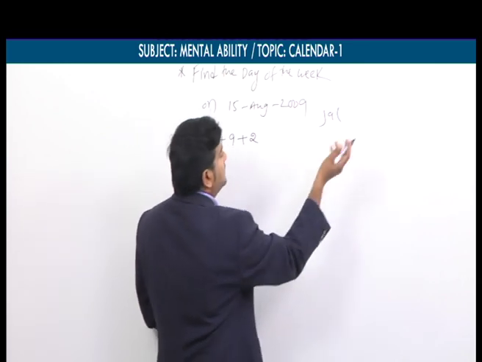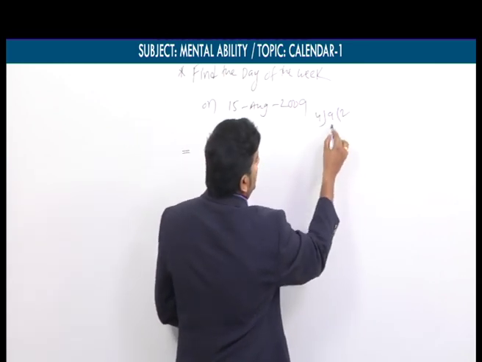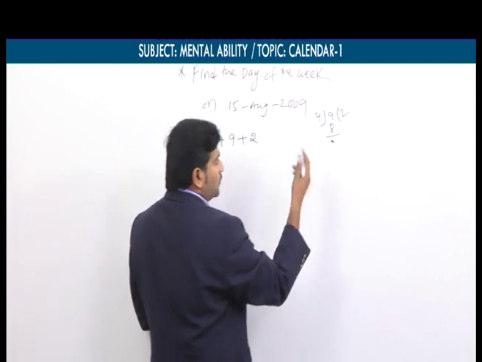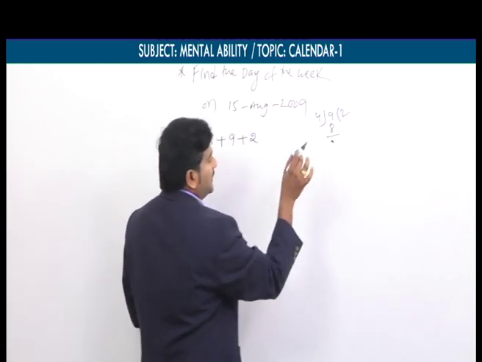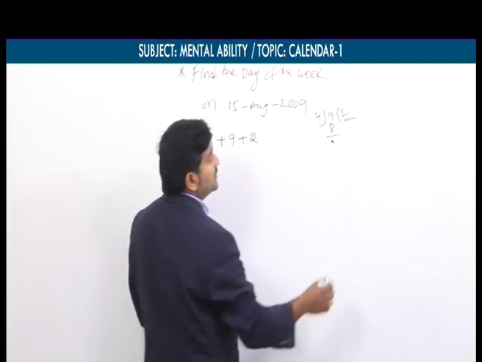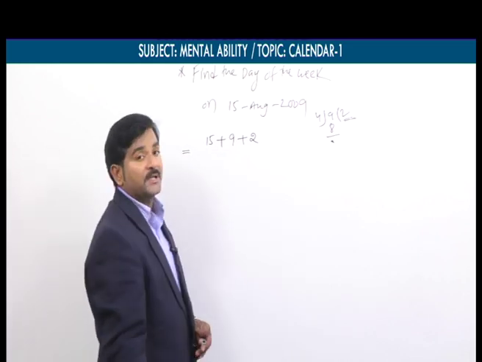Or else you can go by the formula: 4 2s are 8. You can ignore the remainder. You may get 1, 2, 3 or something, you can ignore the remainder. So here, what is my quotient? 2. That's why the number of leap years is 2.